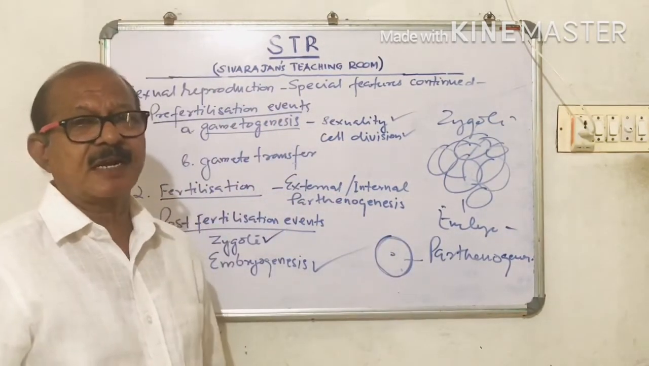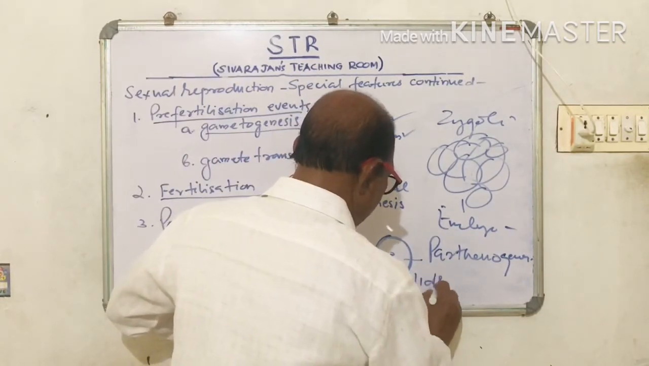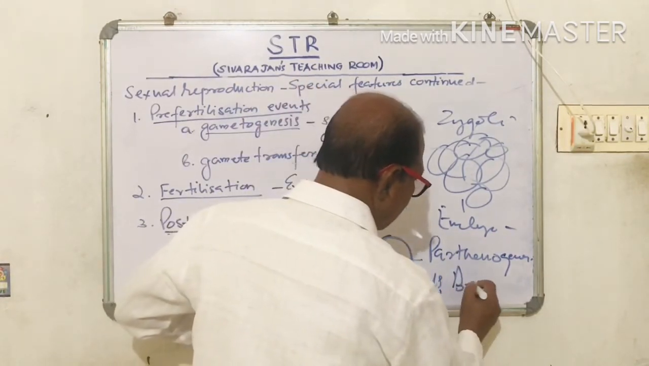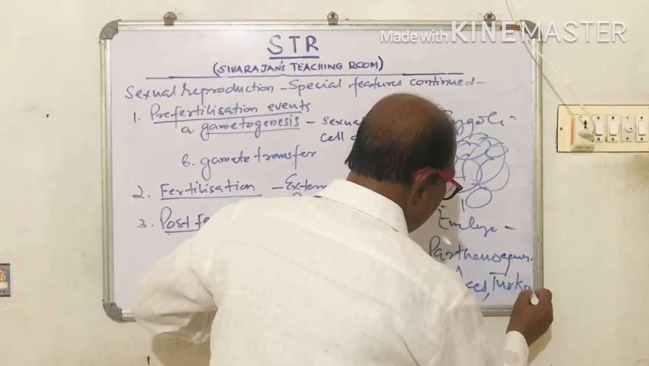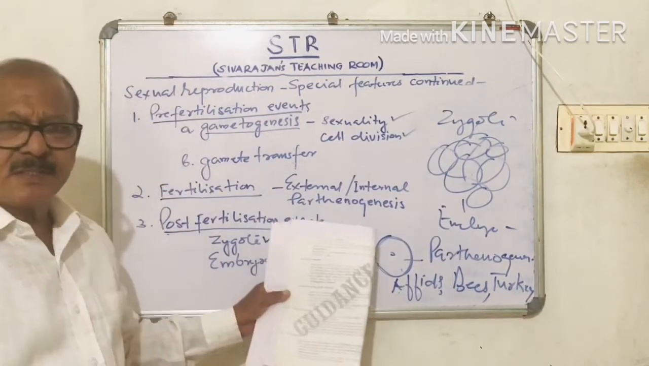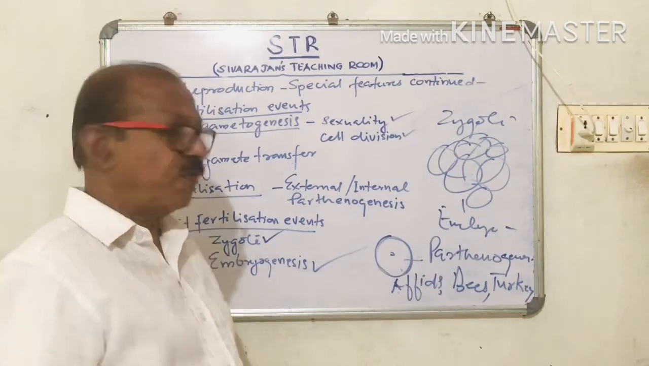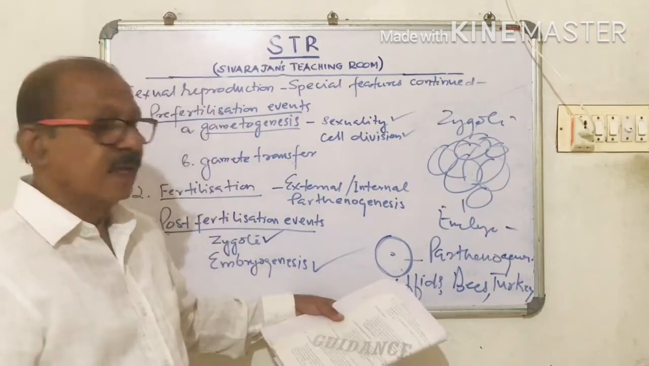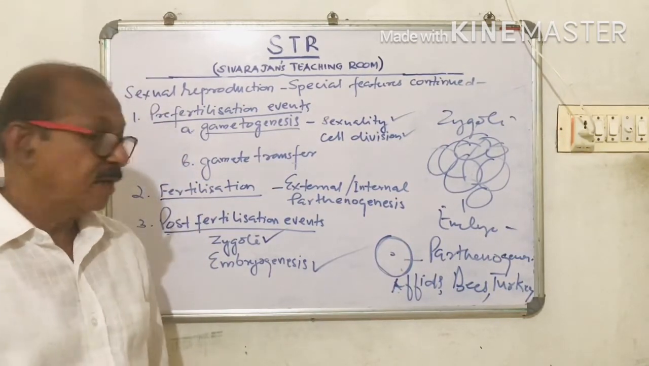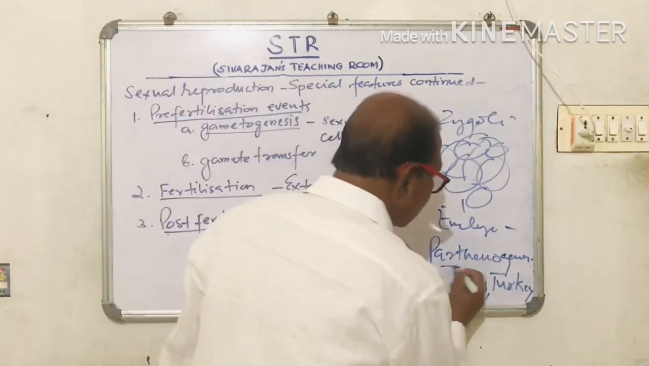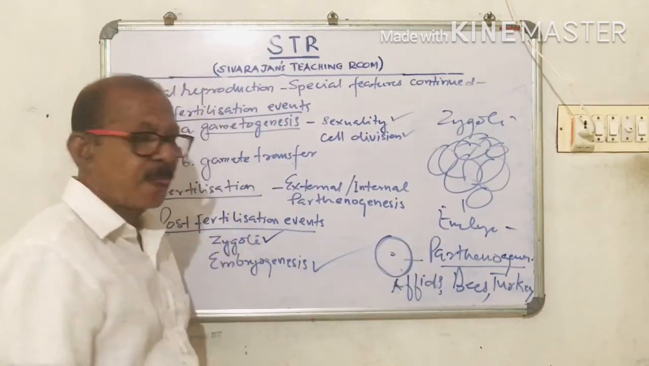So this type of reproduction can be seen in aphids, then bees, turkey, etc. So what is parthenogenesis? Parthenogenesis is the mode of sexual reproduction where the unfertilized egg develops into the young one. This process is called parthenogenesis. Examples are aphids, bees, turkey, etc.